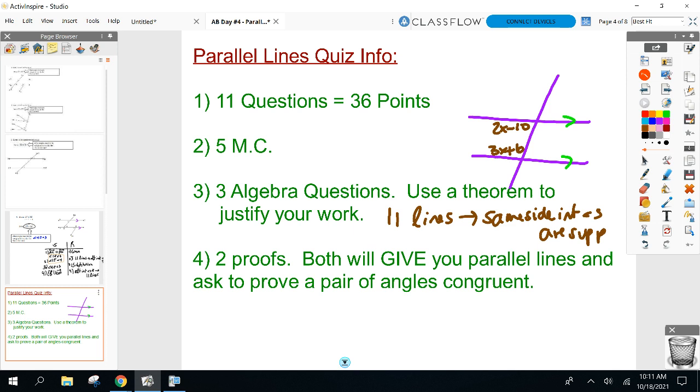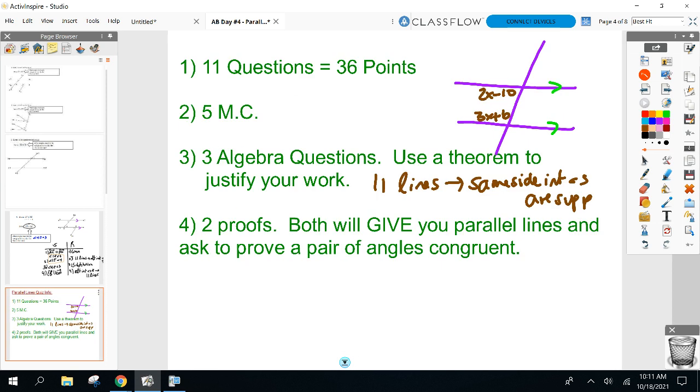And then there will be 2 proofs, and I am telling you what they are. In the givens, I'll tell you they're parallel. So you will not have any proved parallel lines like you did over the weekend. Okay? It'll be like day 2 proofs, where I give you parallel lines and ask you to prove a pair of angles congruent. And I just want to remind you, there are no 2-step proofs anymore. None. They do not exist in this class. All right, no 2-step proofs. So both will be given parallel lines.